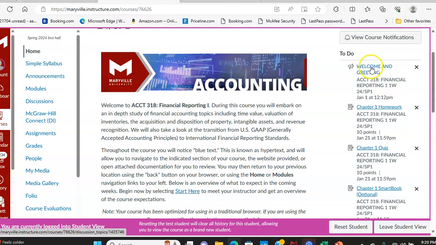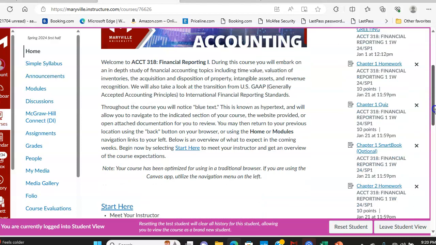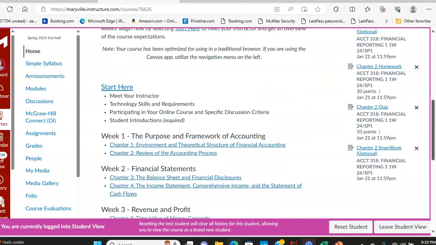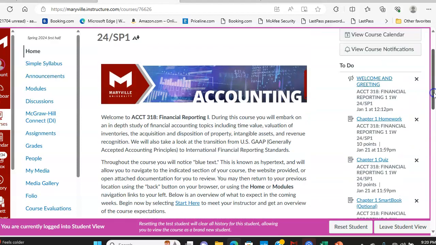Notice that in the right hand corner, it shows you a to do. There's a welcome and greeting announcement out there. It also shows the assignments for chapter 1 and chapter 2, as well as the due date for your week 1 assignment. I'm going to click on the simple syllabus,